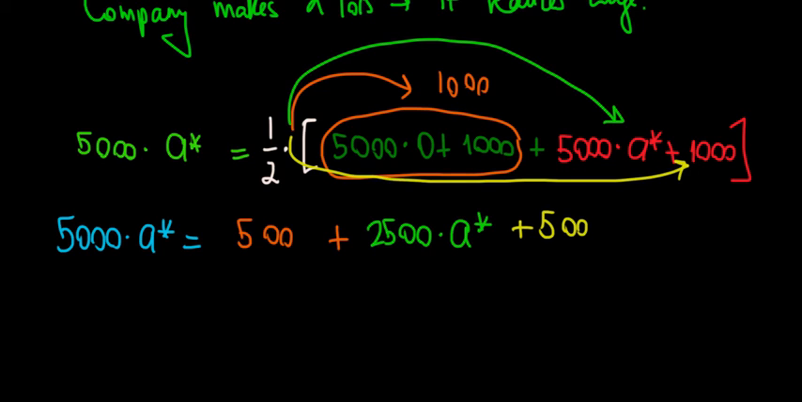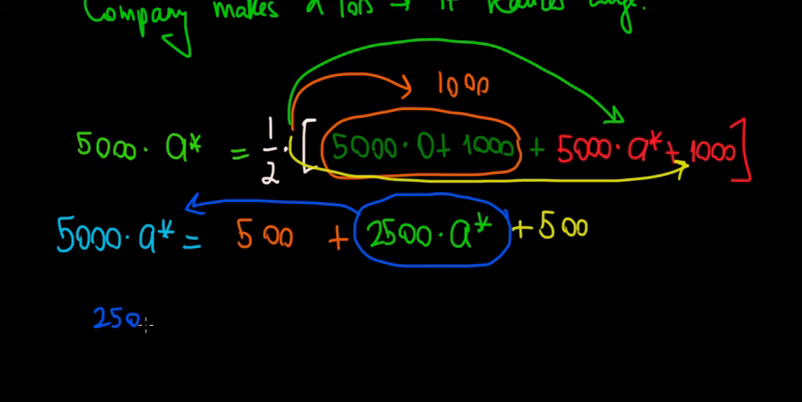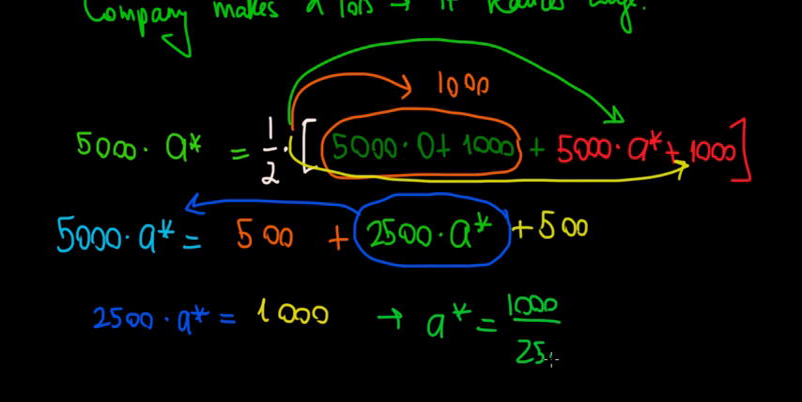Now, what's that going to be? Let's see. We have 5,000 A. Let's take the 2,500 A to the other side. So 5,000 minus 2,500, that's 2,500 multiplied with A, is equal to 500 plus 500, that's equal to 1,000. So A would be equal to 1,000 divided by 2,500, which is equal to 0.4.